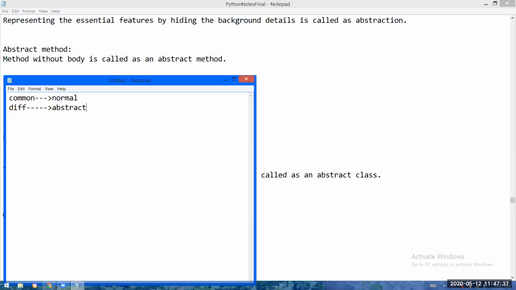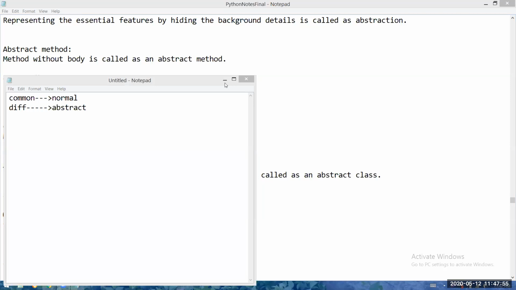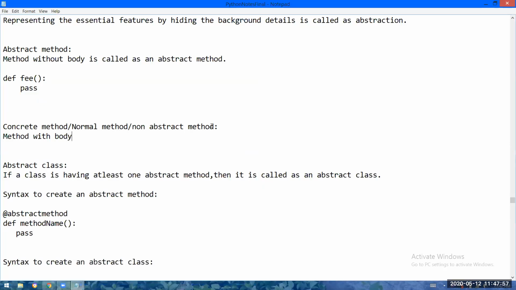So now I am asking you a question. Tell me yes or no. A class can have both abstract and non-abstract methods. Yes or no? Yes. Okay. Now I will tell you what an abstract class is. A class with at least one abstract method is called an abstract class.